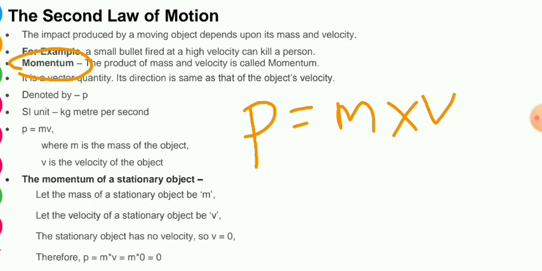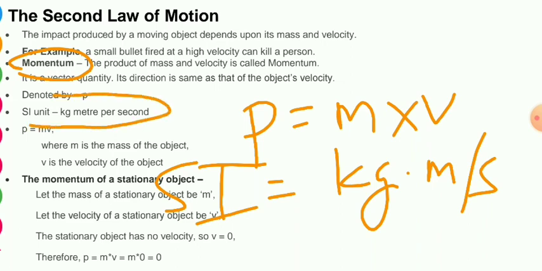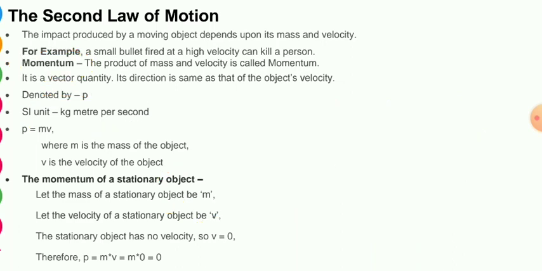Next we'll come to the mathematical derivation of the second law of motion. First, be clear: what will be the unit? The SI unit of momentum is what? The SI unit of mass is kg, and velocity is meter per second. So the SI unit of momentum will be kg meter per second. Simply, p equals mv, and the SI unit is kg meter per second. Remember this one, where m is the mass of the object and v is the velocity. Be clear with it.